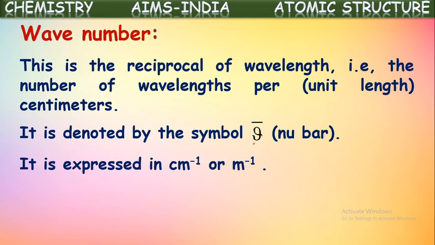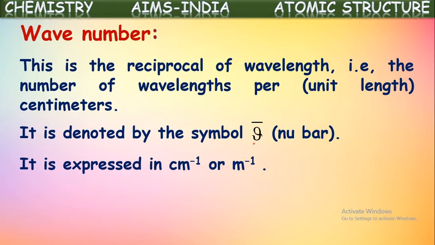It is expressed in centimeter inverse or meter inverse, because the units for wavelength are taken as centimeters or meters, etc. So the reciprocals of these units are used for the wave number units. For wavelength we use centimeters, meters, angstroms, and now the units of wave number will be reciprocals of those, like centimeter inverse, meter inverse, angstrom inverse and so on.